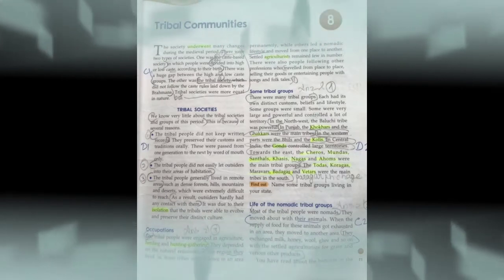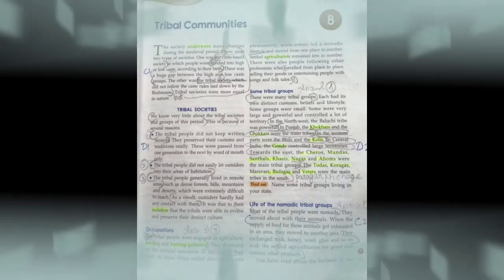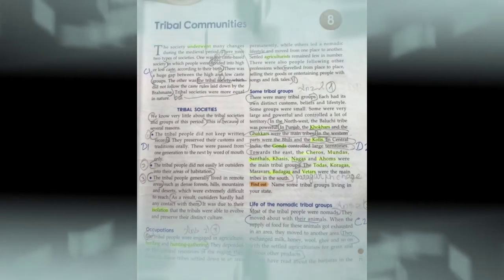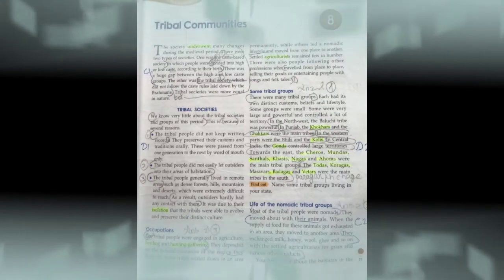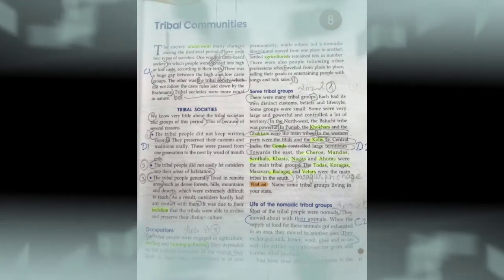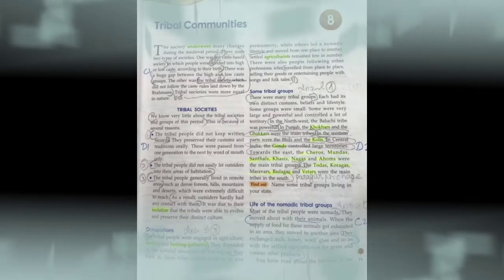The second reason is that the tribal people did not easily let outsiders into their areas of living. And the third one, the tribal people generally lived in remote areas. That is the reason why we do not have much idea about the tribal people.